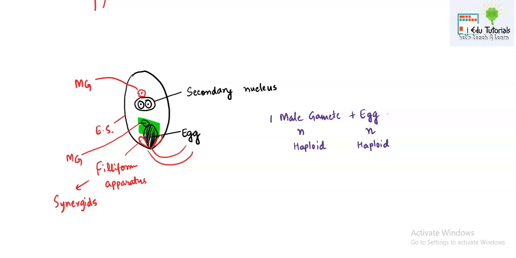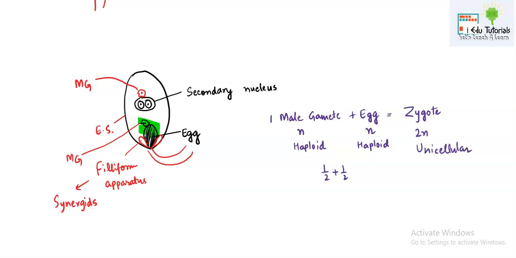So when both gametes fuse, it will lead to the formation of the zygote. Now this zygote will be 2n because the gametes are already haploid. When you add half with half, it becomes one, which means the chromosomes will now be in pairs. So fertilization will happen and it will lead to the formation of the zygote. The zygote will be a unicellular structure.